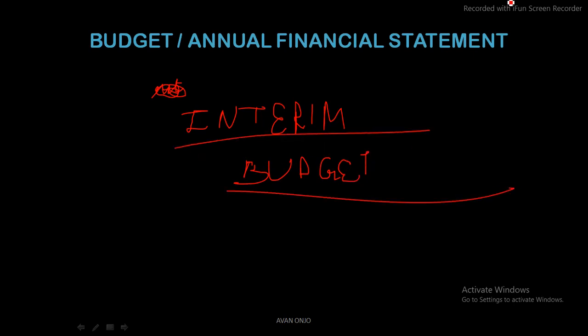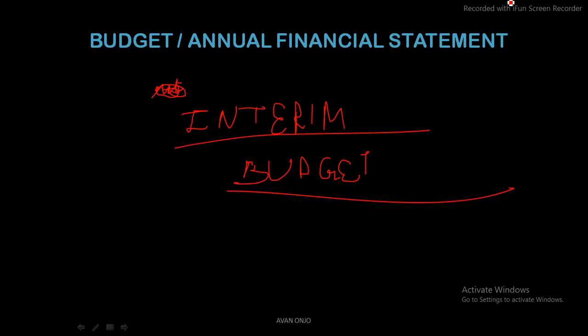Interim budget. Okay, so this is basically a temporary budget in layman's terms. What is a budget? Budget is basically a financial commitment of the government for the forthcoming financial year. Now, if for some reason the government is not in a position to take up the financial commitments for the entire forthcoming financial year, then the government has the option to take up the financial commitment for a particular part of the forthcoming year.